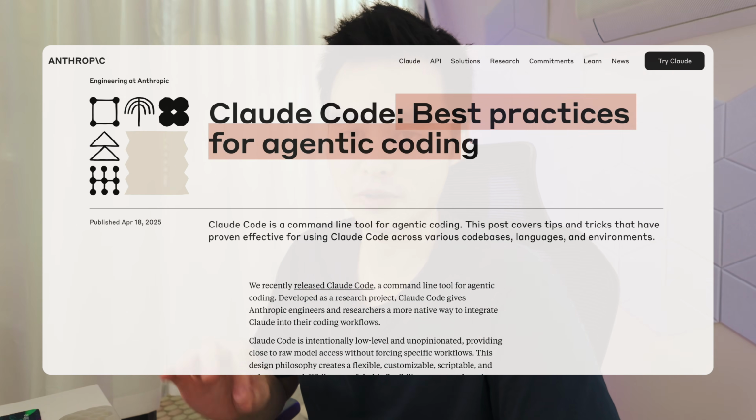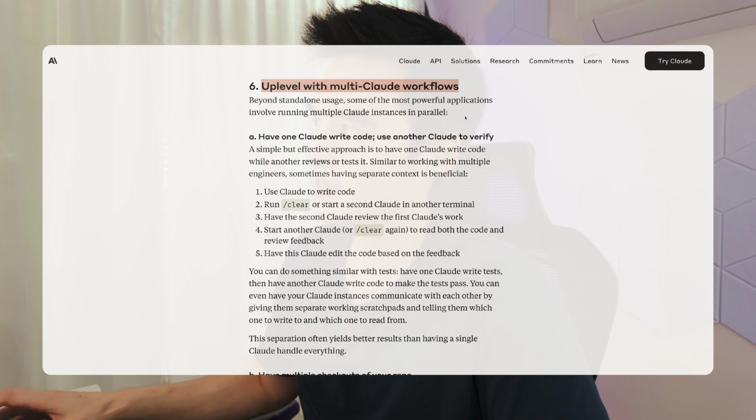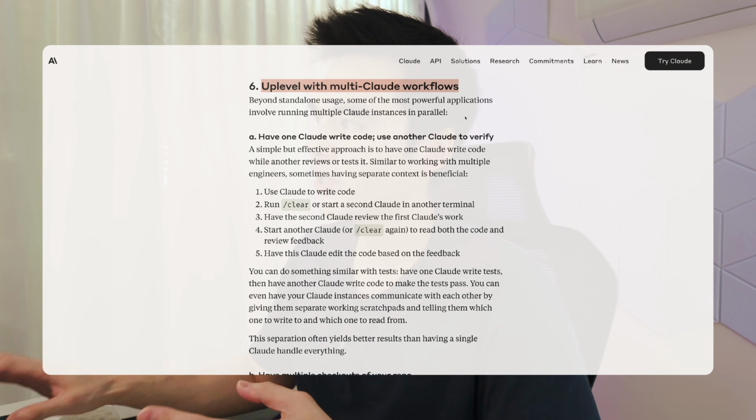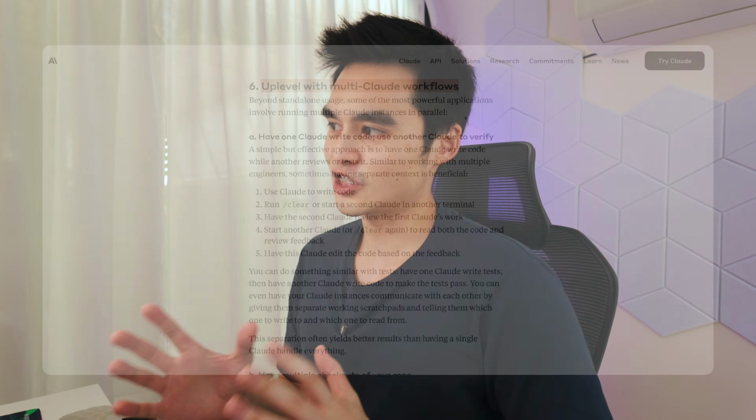Now I was a little skeptical until I came across this article that Anthropic put out. It's about best practices for Claude Code. And number 6 in this article really got to me, up-level with multi-Claude Code workflow. This essentially explains how they are setting off multiple instances of Claude Code, working on different tasks in parallel, and all I would have to do is go in after each instance has finished, review the code, fix any bugs or revise changes, and then merge that into the main branch.